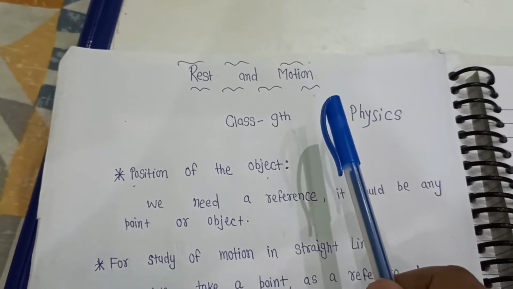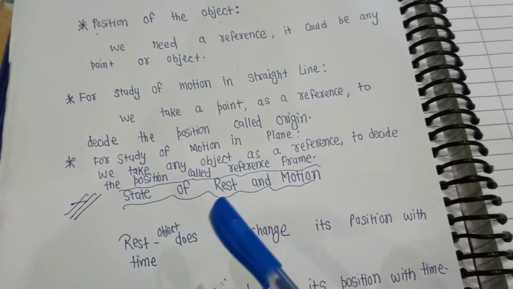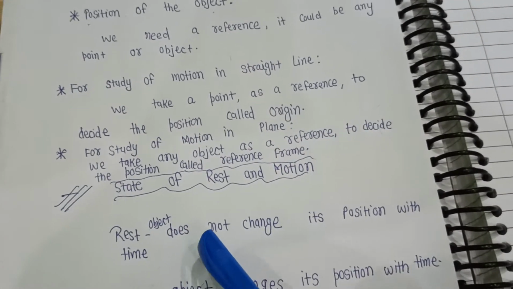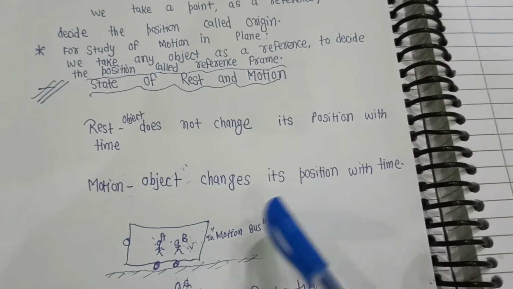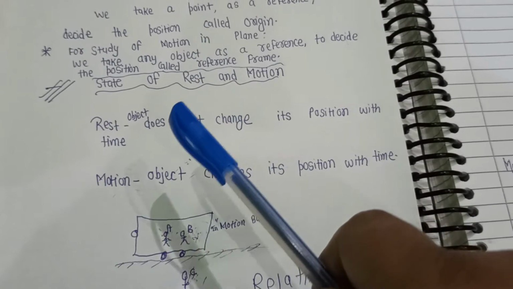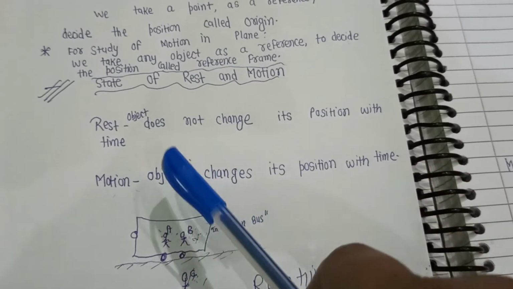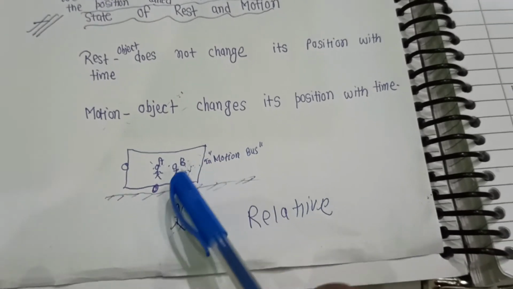The topic is rest and motion. The term rest and motion is a state of any physical object. When the physical object changes position with time, we say that the object is in motion, and if it doesn't change position, we say that the object is at rest. So we are taking a simple example here.